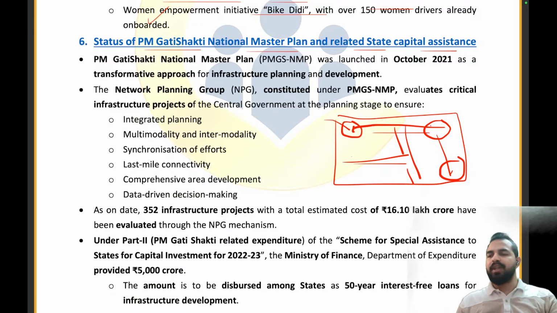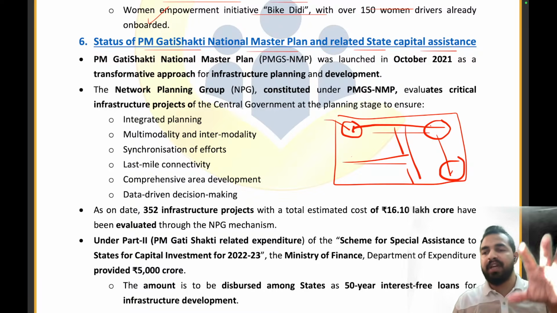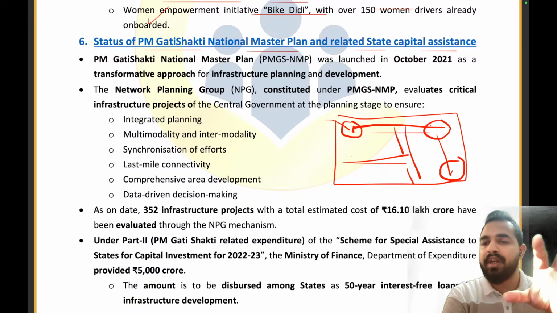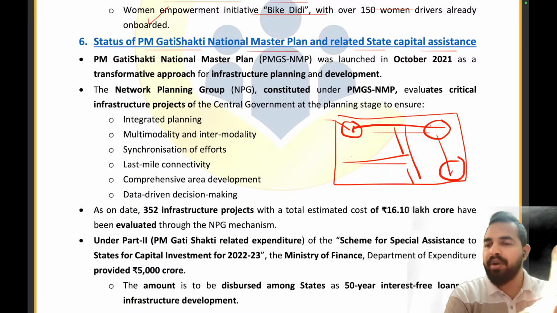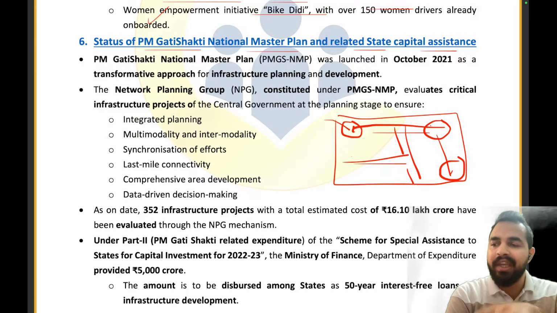In the PM Gati Shakti, the government decided that we are not just required to do the work, we have to do the work in a planned manner. And we are not going to do this planning after the problem has arisen. No, we will be working on them in the planning stage itself. When we are setting up a railway station, a port, or an airport in a particular area, we have to ensure that there is a proper linkage with that airport so that people can go to that airport to board the flights, right?